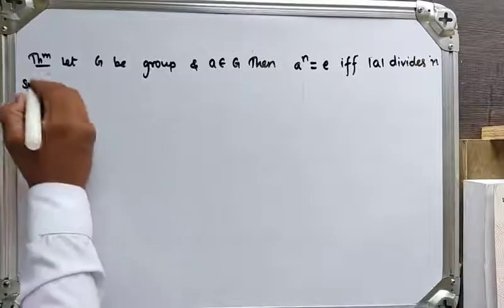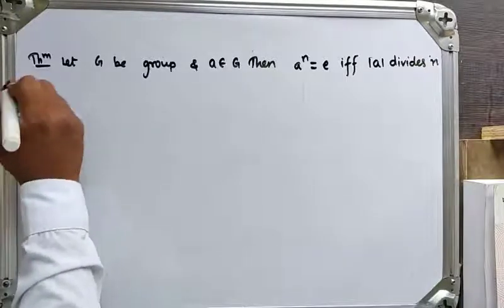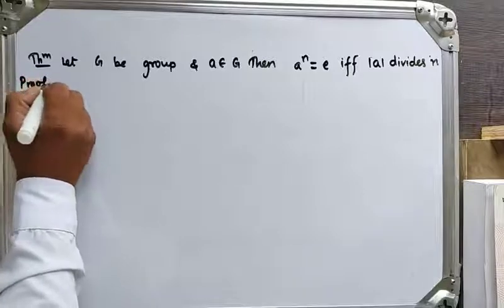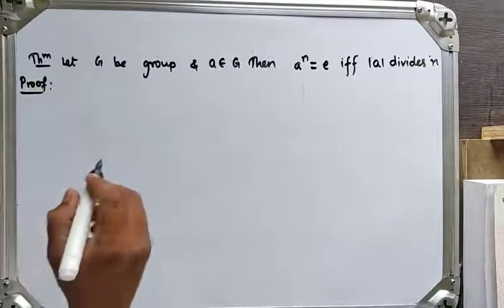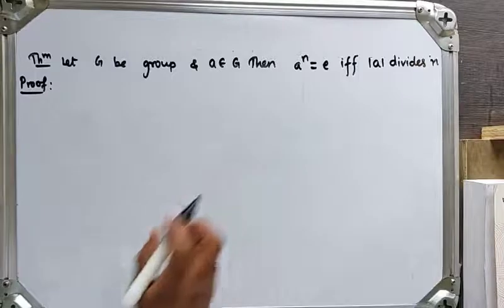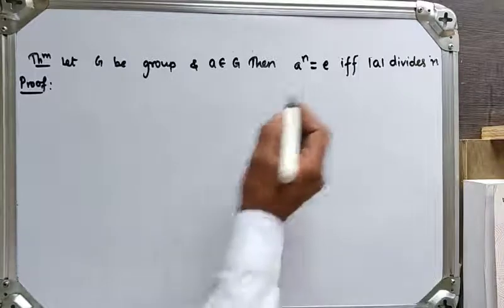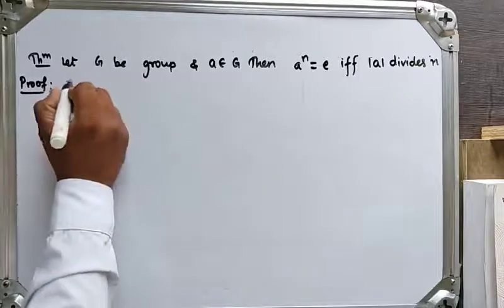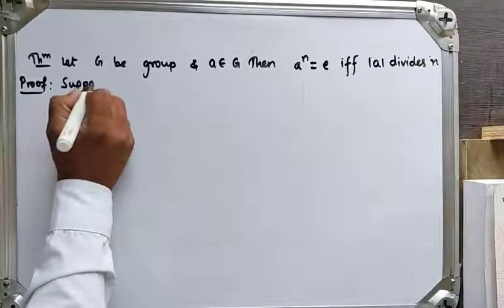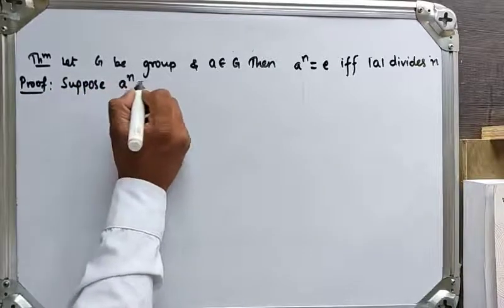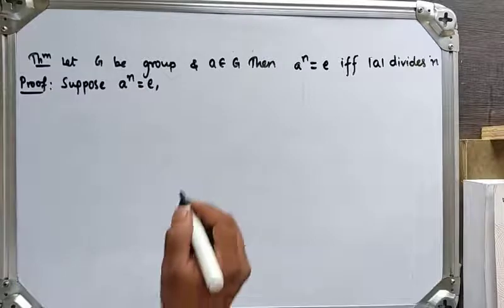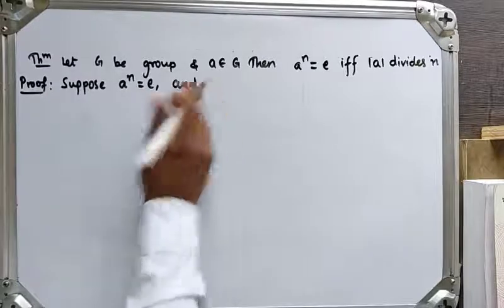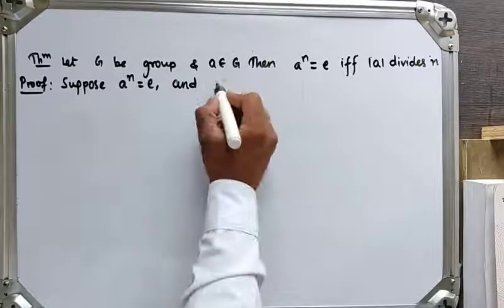So the proof: I will assume that a raised to n is equal to identity.